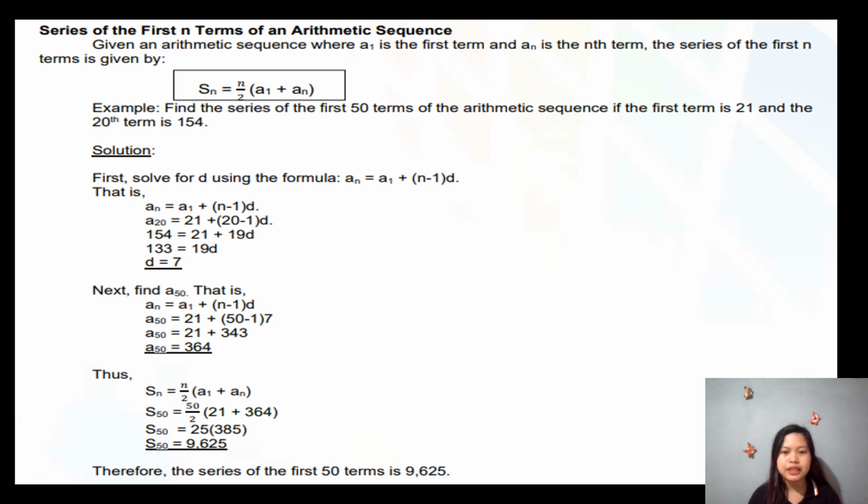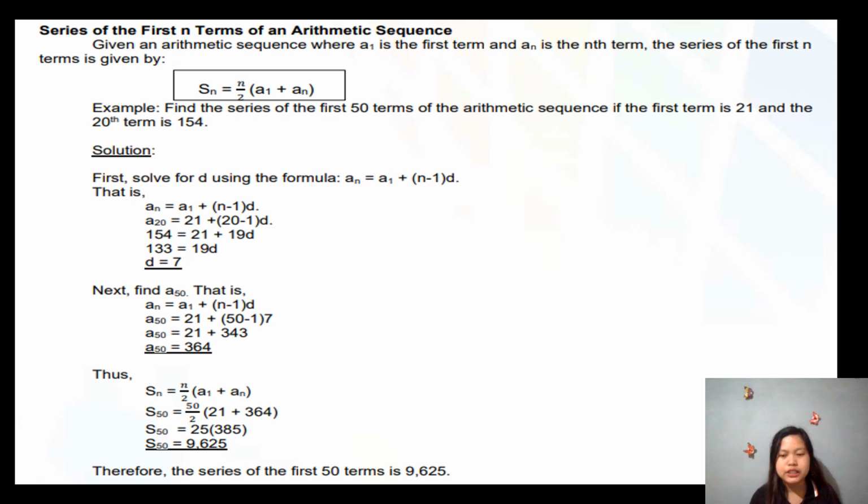So like for example, nay sequence na 2, 4, 6, 8, and 10. So ang ato first term si 2, ang ato fifth term si 10. So if we will look for the series of the first 5 terms, ato daw i-add ang 5 ka term sugod sa pinaka first term. So like for example, first term nato is 2 to 10. Ang last term nato is 10, or fifth term nato is 10. So ato ra i-add siya because we are looking for the series of the first 5 terms.